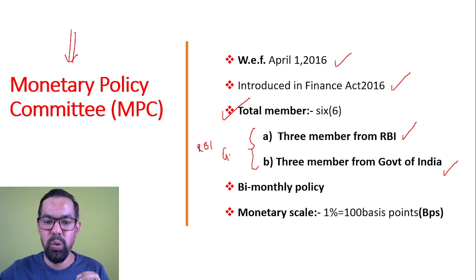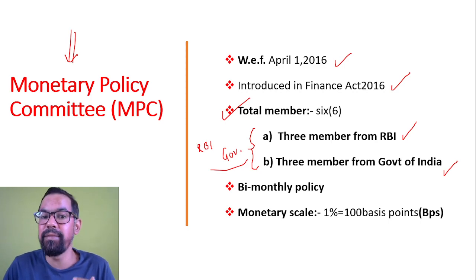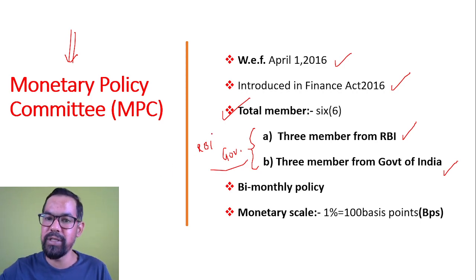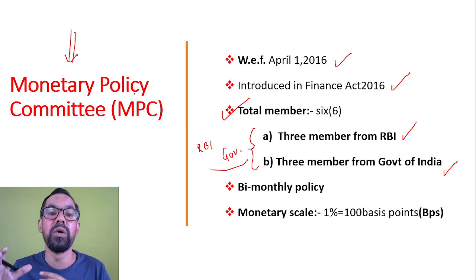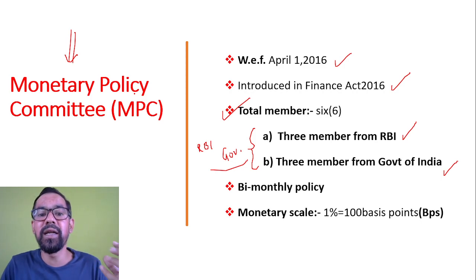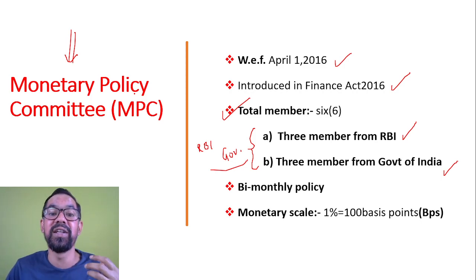This committee is headed by the RBI governor. If the examiner asks who leads this team, your answer will be the RBI governor. Every 2 months these 6 members meet. They discuss the current situation of inflation, the current growth situation, and analyze the current liquidity status in the market.